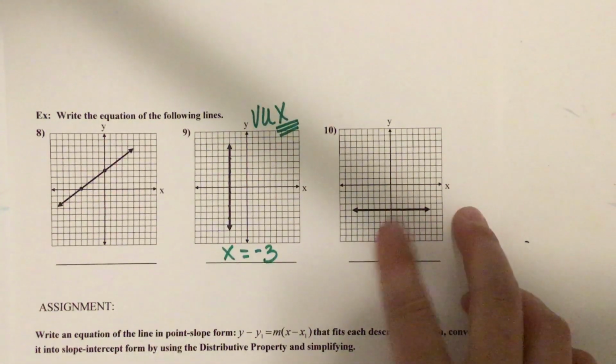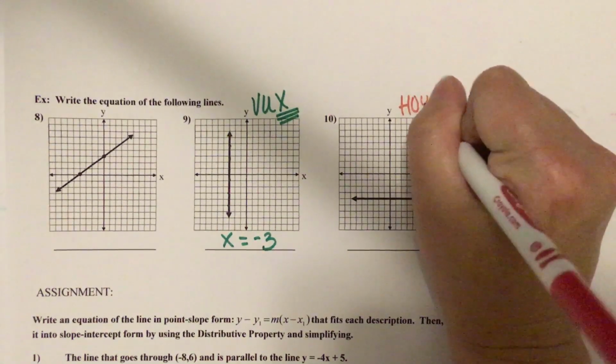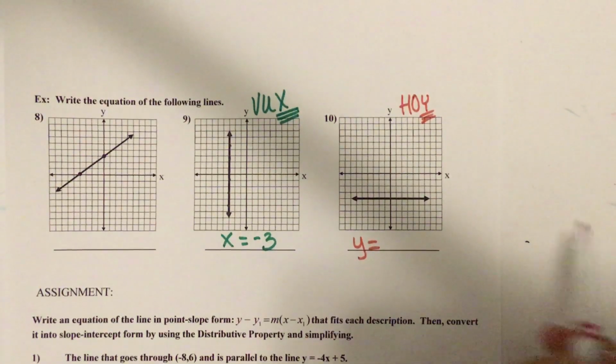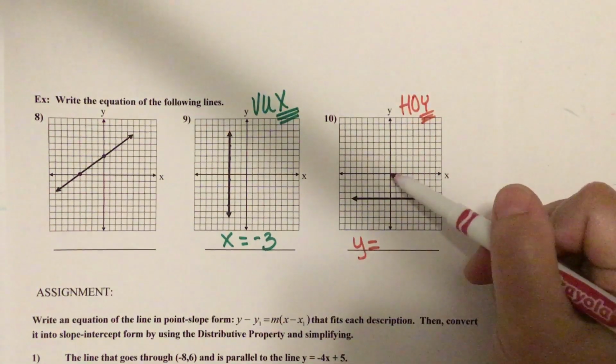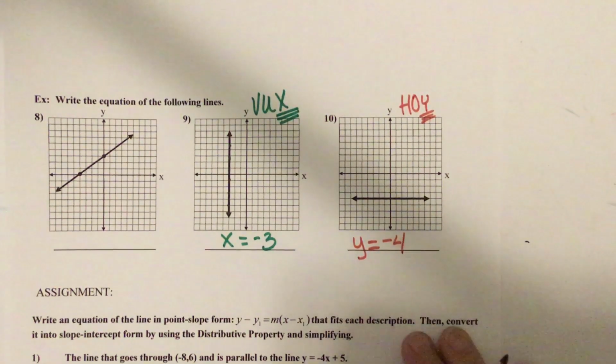So this guy, since it's horizontal, must be hoy. So that means it's going to be y equals. So y equals, and who's your y down here? 1, 2, 3, 4. It's a -4. So that's your equation and you're done.